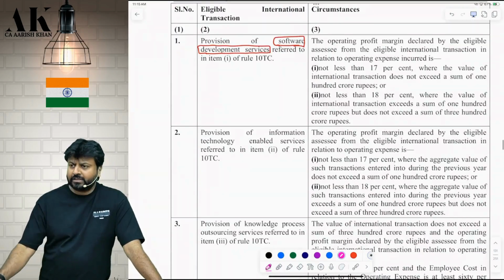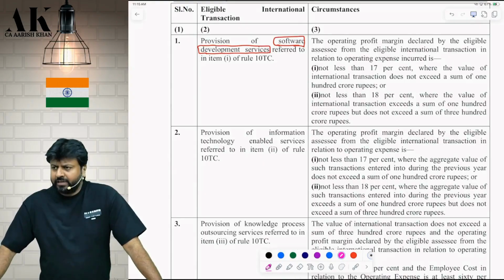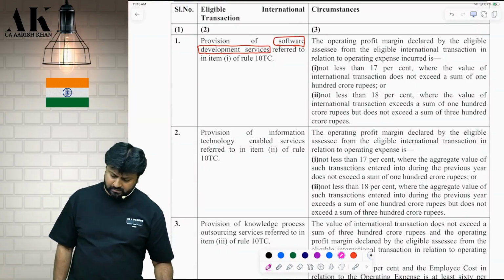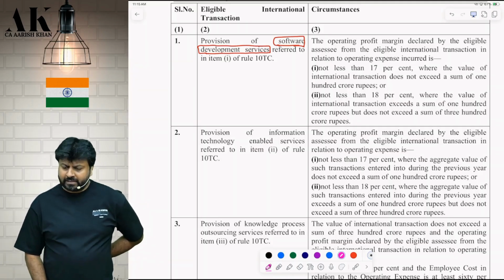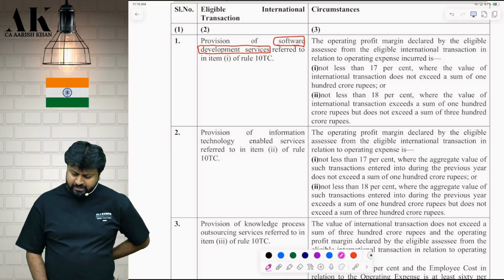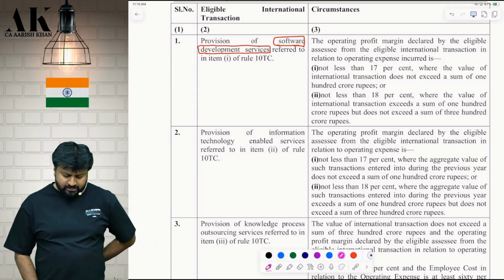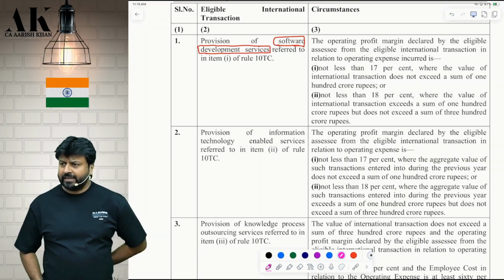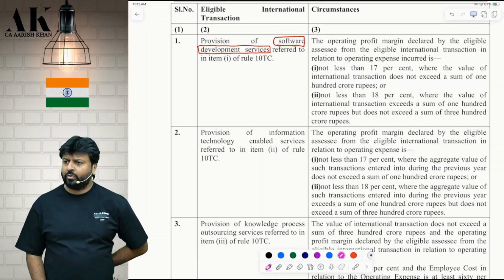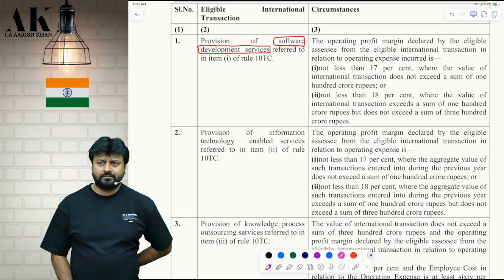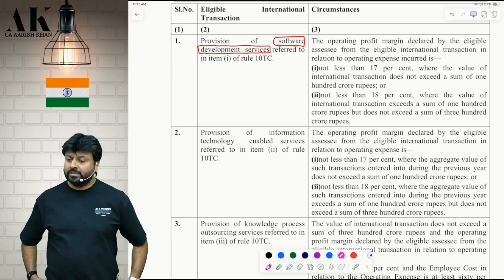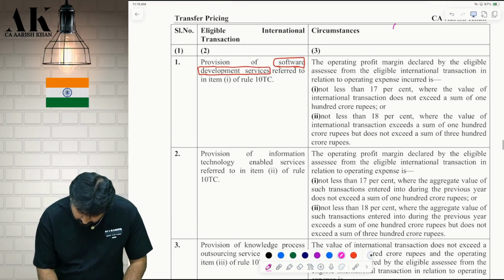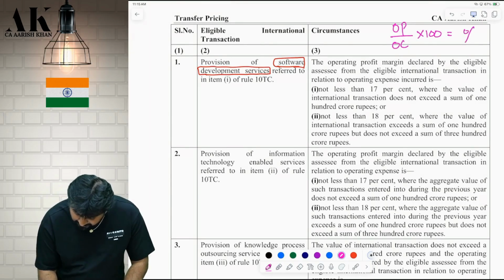Now come back to margin, please. I am interested in margin. Margin you have to remember. Provision of software development service. The operating profit margin declared by the eligible assessee from eligible international transaction in relation to operating expense. That is, they are talking about what? Write down over there. OP upon OC. What? OP upon OC. OP upon OC into 100 should be how much percentage?